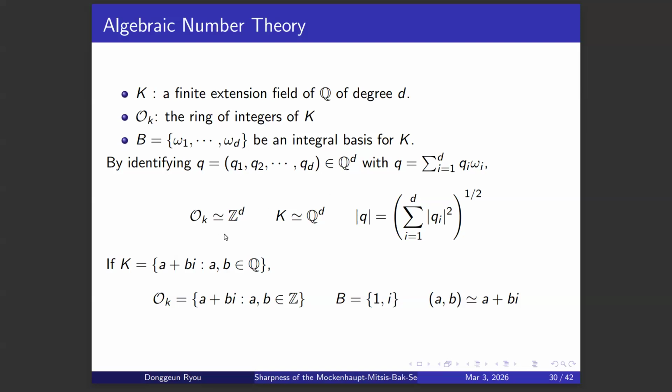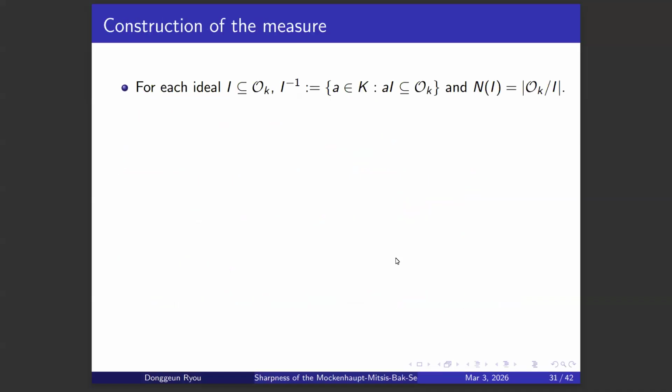In this way, we can identify the ring of integers with the integer lattice, and the field extension with Q^d. And we can use the Euclidean distance for the distance in this space, so that the length or size of q is just the little l2 norm of the elements q_i. Right, so this is the construction that we really consider.